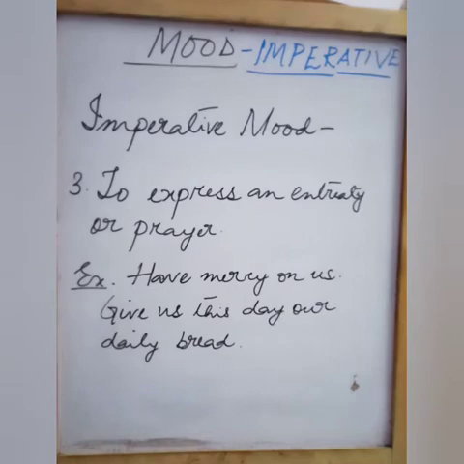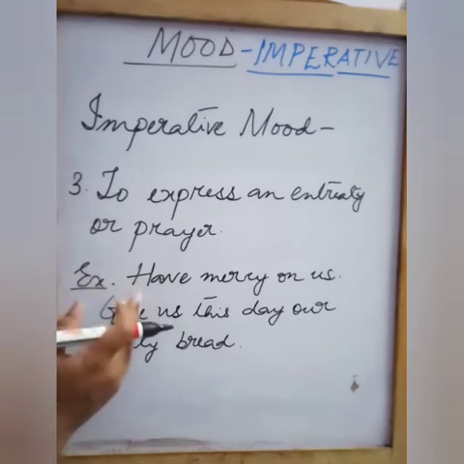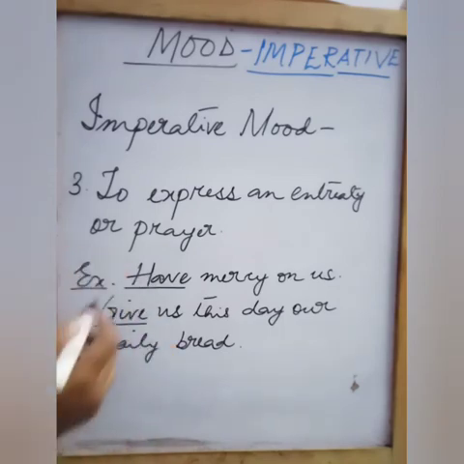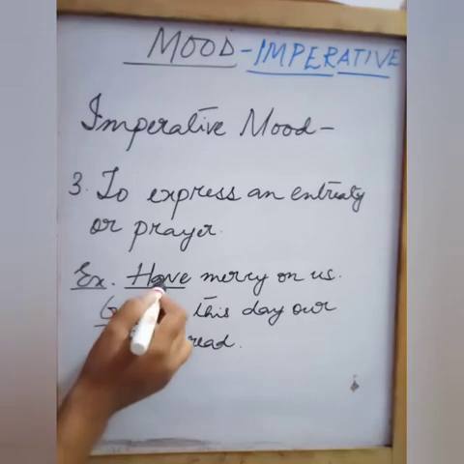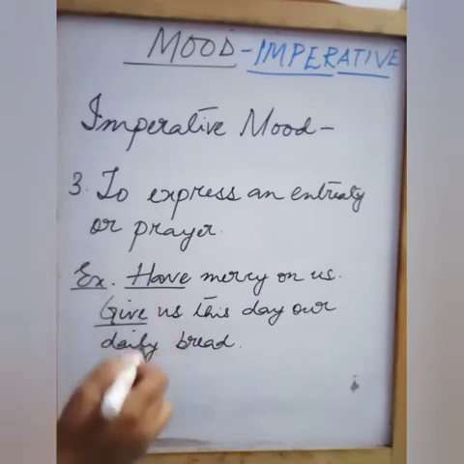Fine. So these are the second part; in the previous class we had done the indicative mood, and this is the imperative mood. So the imperative mood is used for what? To express command, to express an exhortation, and also to express an entreaty or prayer. Fine. Now see, in these sentences, which will be the verb? Have, give, these are what? These are all verbs, isn't it? They denote action. So the words that I've underlined are the verbs in the imperative mood. All right. Okay.